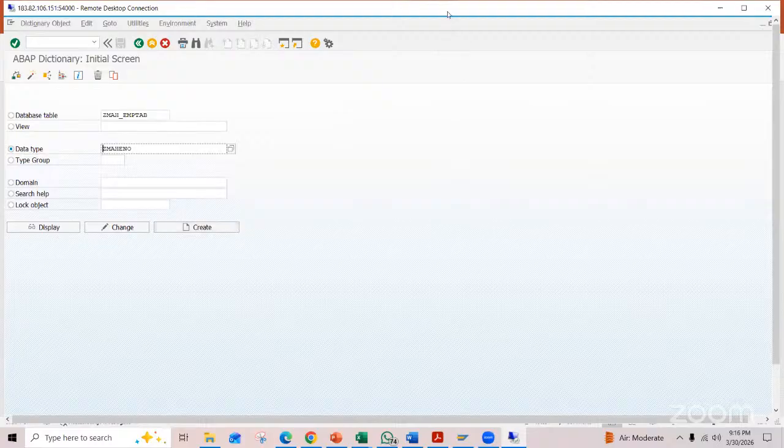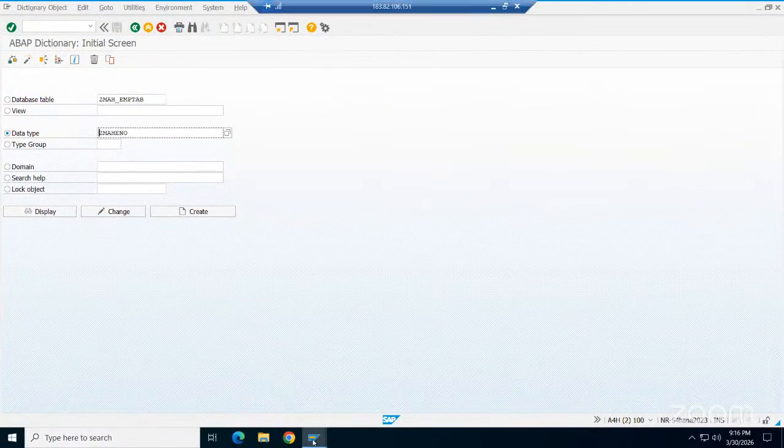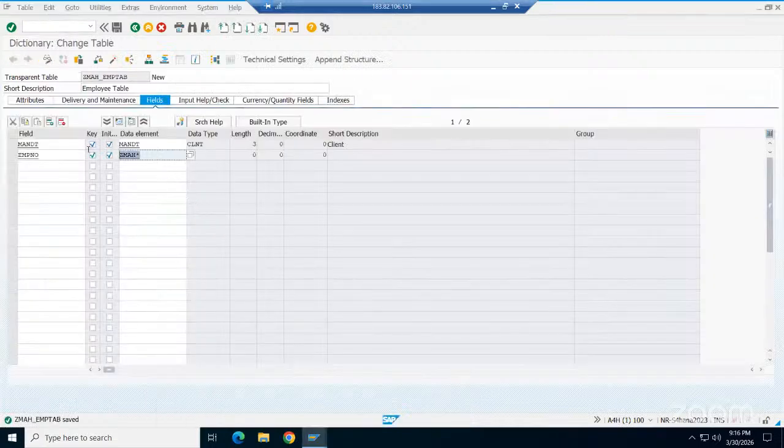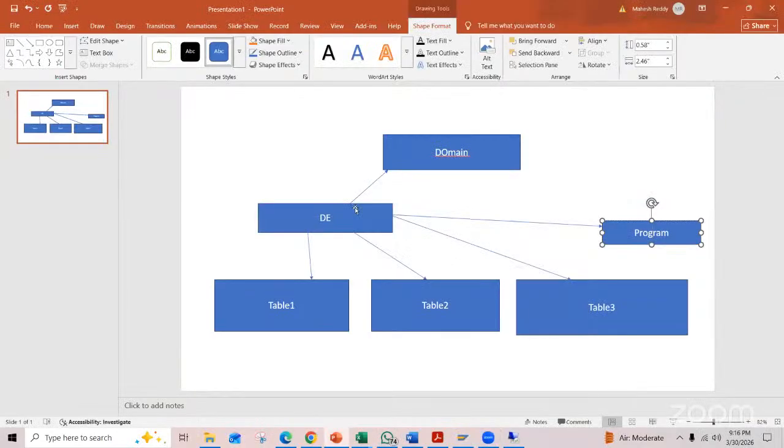Why are you clicking create, sir? It is already created, na? So I already created it. I will copy and paste it here. See, I just copy pasted here. So this you are reusing here. Reusability, this is the concept, right? This is the data element you are reusing here. Reusing, this I am building.